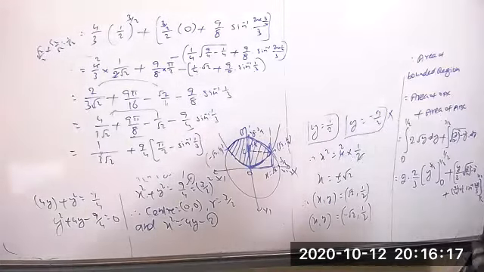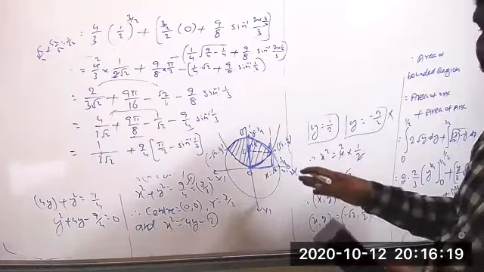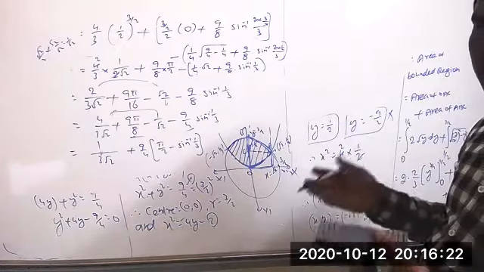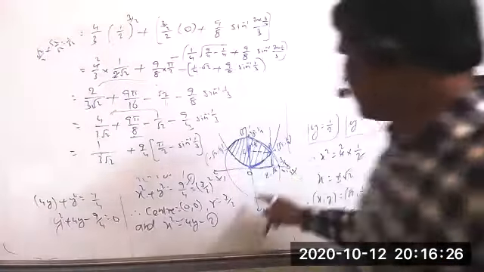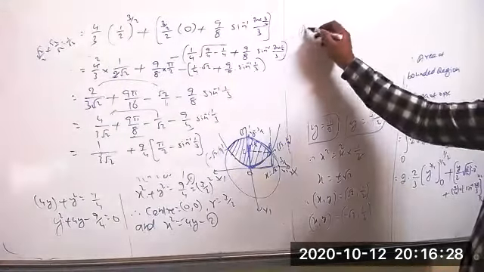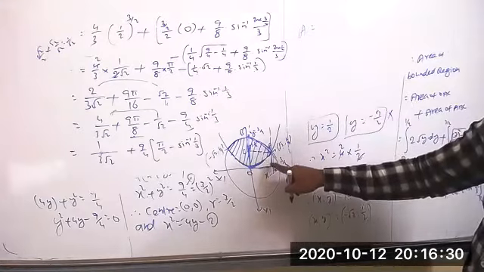Yes, sir. Got it. Now suppose this is what we were doing by taking on the y-axis. The same thing, suppose we are taking on the x-axis. What will happen? Once you can see this one, I am taking the area of the bounded region.